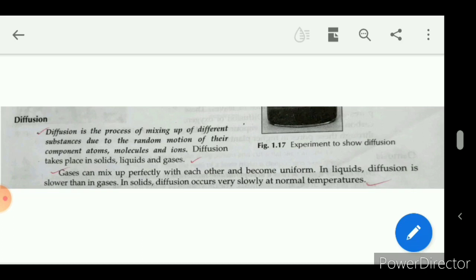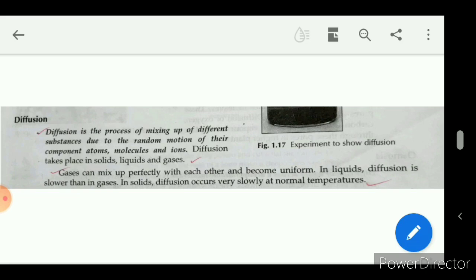Diffusion. What is the meaning of diffusion? Diffusion means mixing up. Before starting diffusion, let us suppose an activity. Take a glass beaker, take a glass. This can be done in your home also.